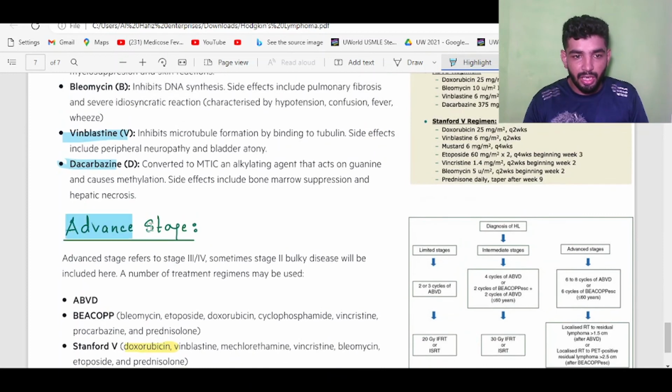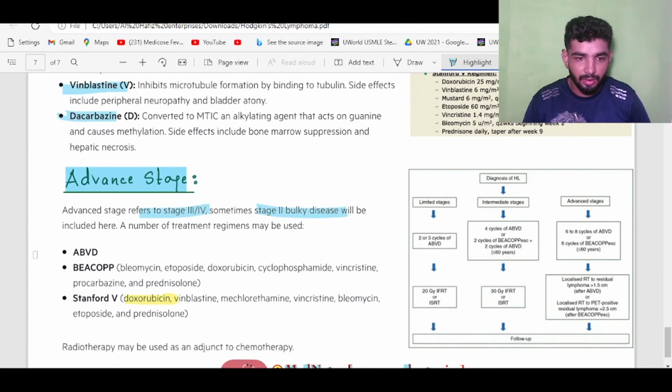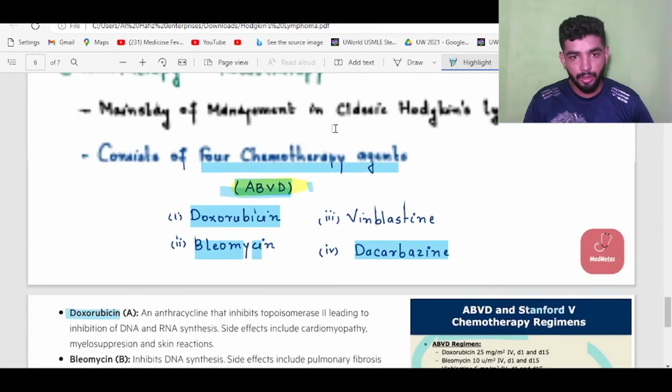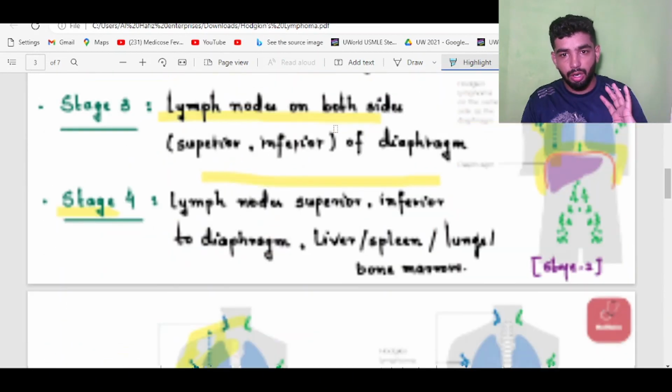In advanced stage, stage 3 or 4, the disease may be aggressive. These are the 2 treatment plans of Hodgkin lymphoma. That's all we discussed about Hodgkin lymphoma.